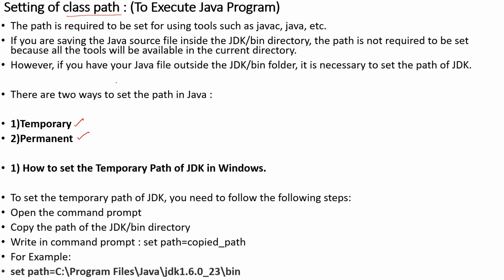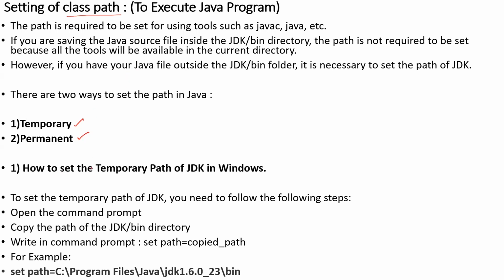In order to execute any Java program, I need to set a class path or a separate environment variable. Wherever we install our JDK, there we are going to have a bin directory, and that bin directory path should be set in your class path so that we can execute the program easily. Is the point clear?